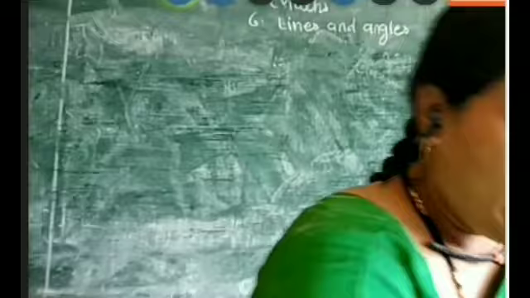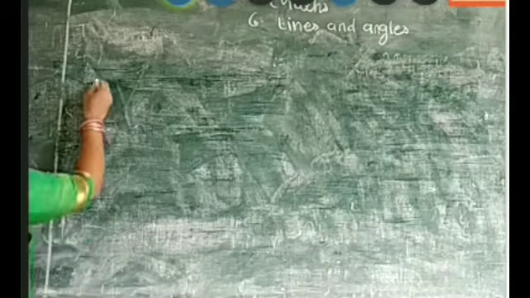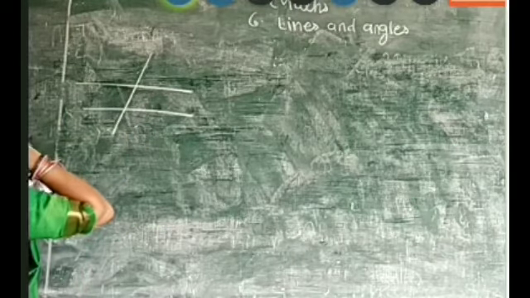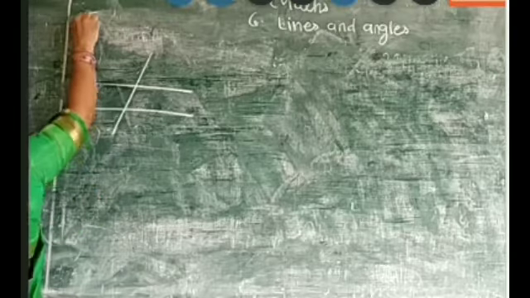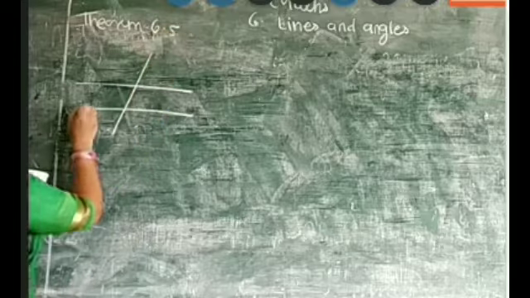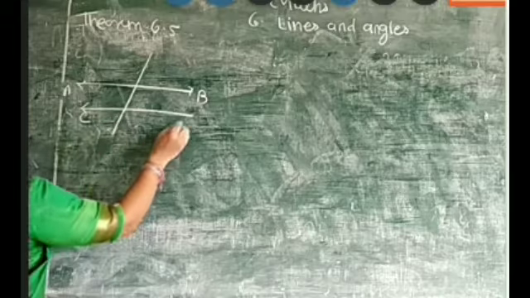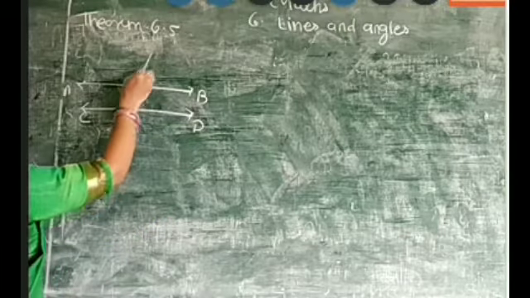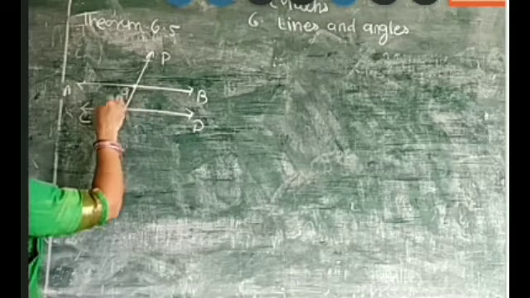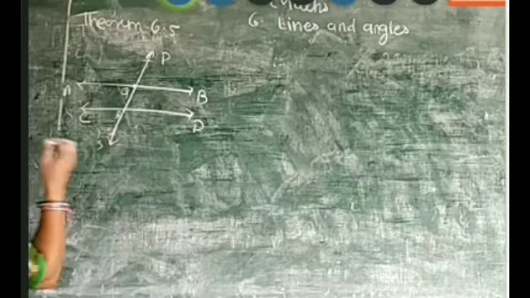Okay, theorem 6.5. If a transversal intersects two lines, here are two lines and a transversal intersecting them. It is your theorem 6.5. So A, B, C, D, here P, Q, R, and then S.